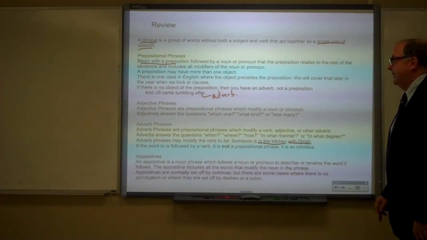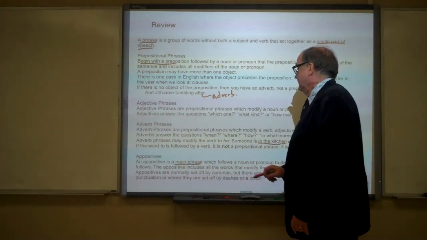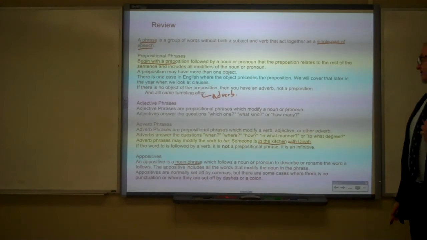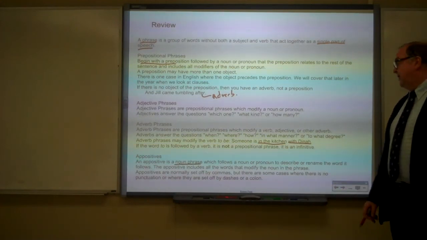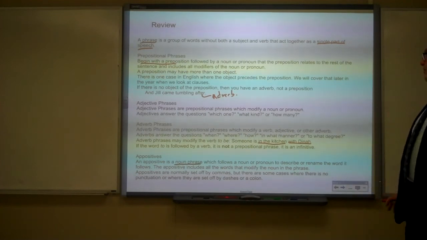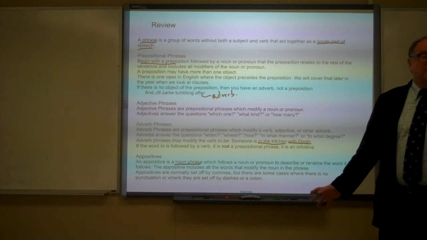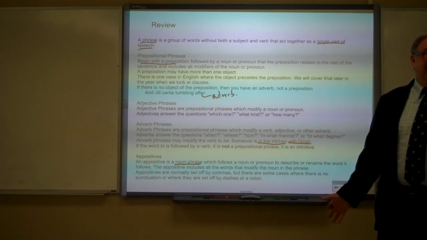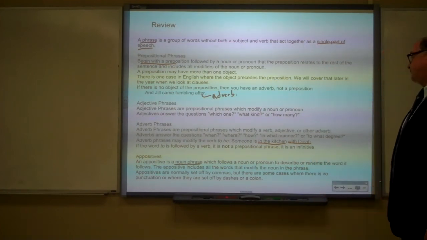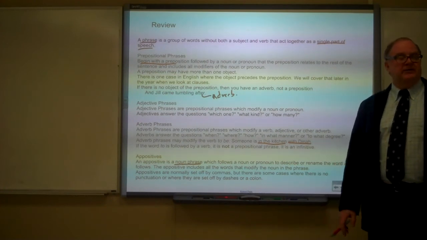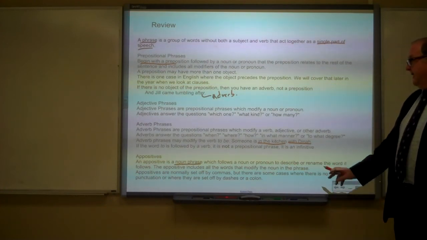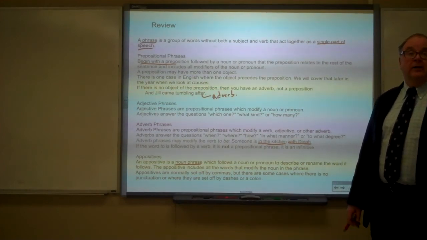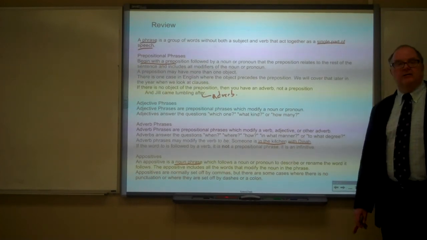Okay, and then an appositive is a noun phrase which follows a noun or pronoun to describe or rename the word it follows. The appositive includes all the words that modify the noun in the phrase. Appositives are normally set off by commas. Most of the time, you'll see that. In fact, that's probably in the exercises in the book, probably a good clue. But there are some cases where there's no punctuation. We talked about that, and some cases where they could be set off with dashes or with a colon. So, do watch out for that.